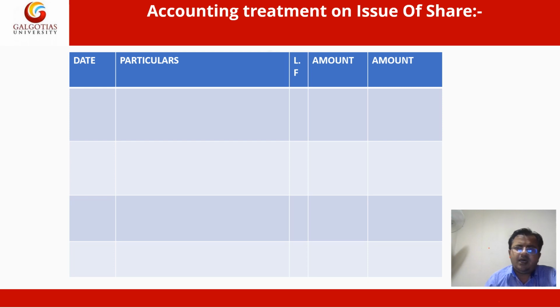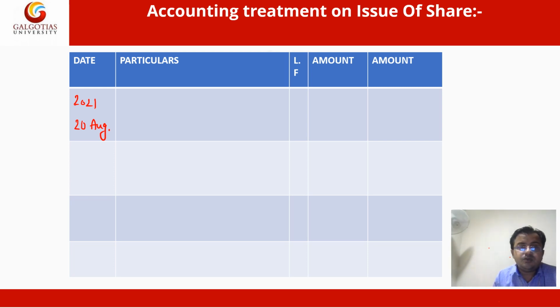Now I will tell you about the accounting treatment, the journal entries in case of application, allotment and call. First of all we have to give the format of the journal. First of all we have to give some date. I give some imaginary date, suppose 20th August 2021. First we have to do the entry of receiving the application money along with the application form.